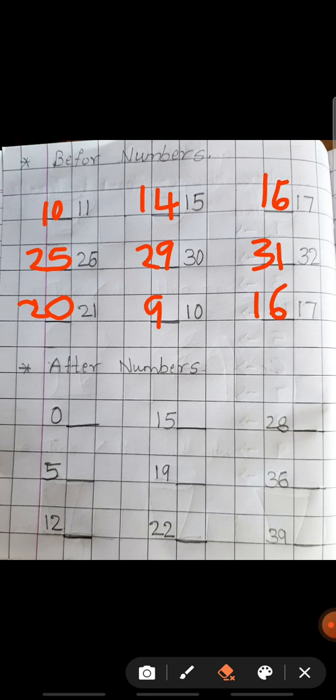Next, after numbers. What comes after 0? 1. What comes after 5? 6. What comes after 12? 13. What comes after 15? 16. What comes after 19? 20.